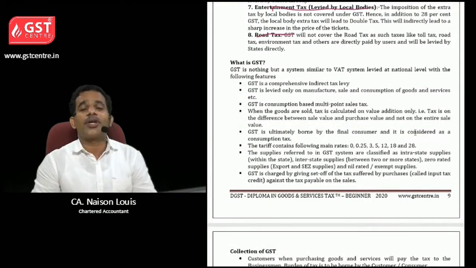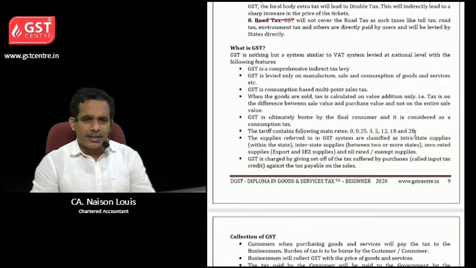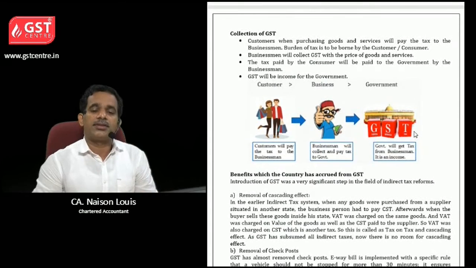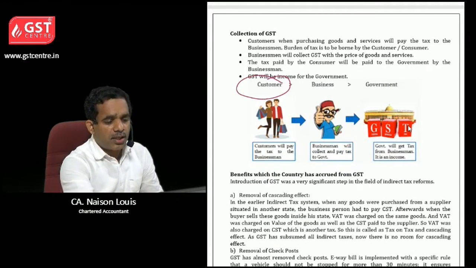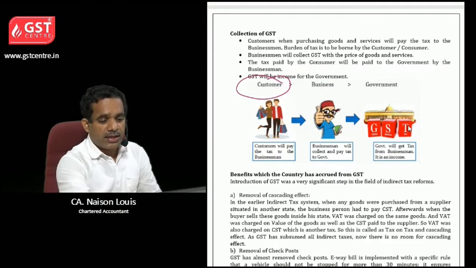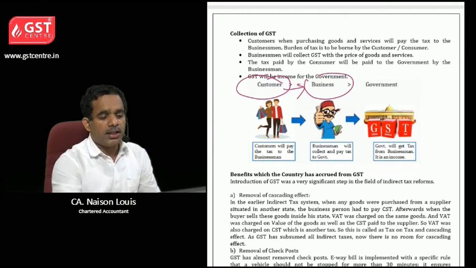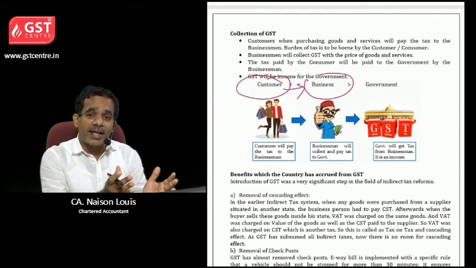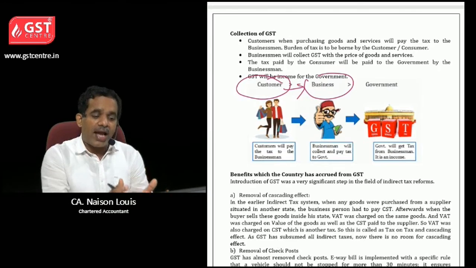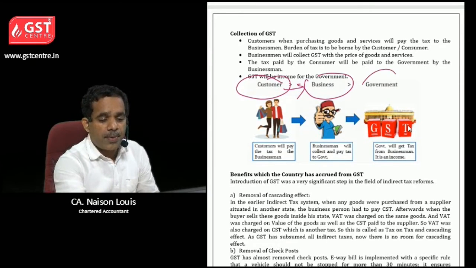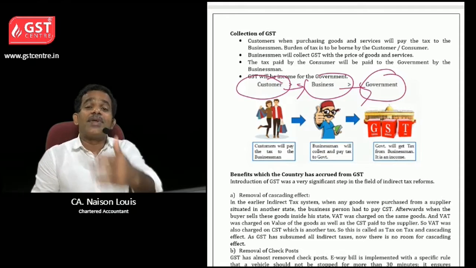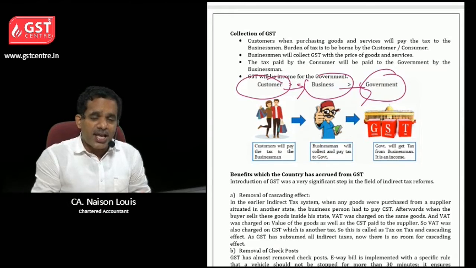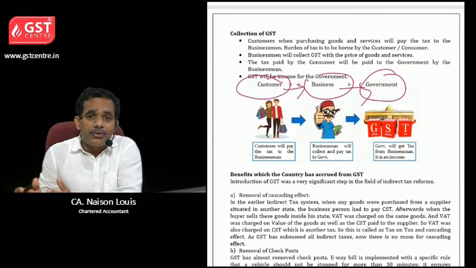Then what is GST? You can read it. Various features are included. Let us understand a single concept. See, if a customer goes to a shop, he will pay the tax to the business. How? The customer has to pay the price. So the price will contain tax, GST. And that GST component has to be paid to the government by the business. So the business person has to collect the tax from the customers, and that tax they have to remit to government.